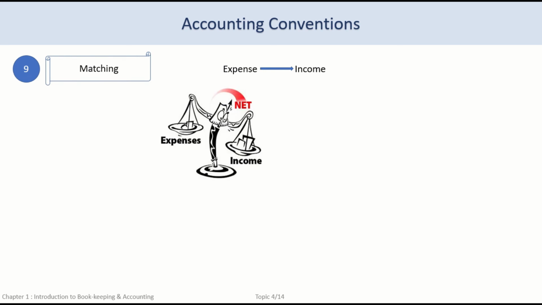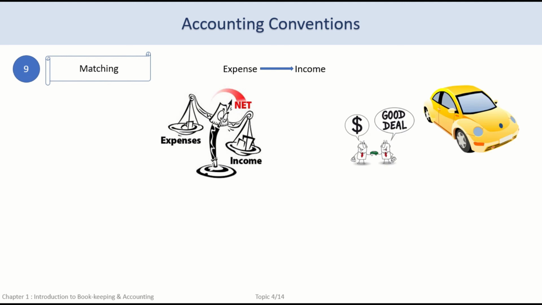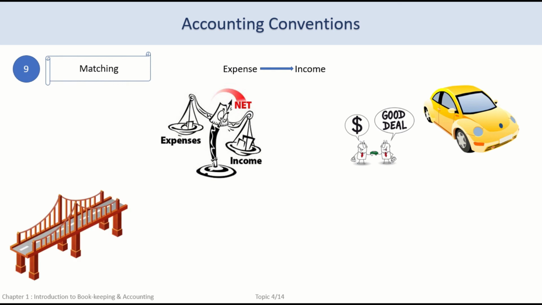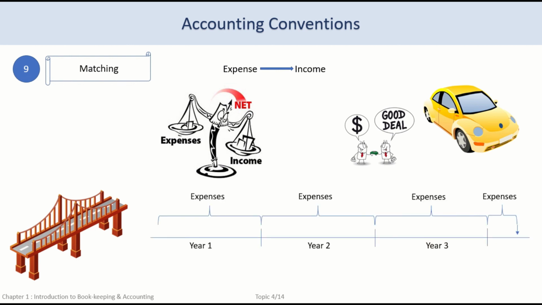For example, if a car dealer sells cars and pays commission to the car salesman for each sale, for the total revenue earned by the dealer in an accounting period from the sale of cars, the related commission paid to the salesman should also be recorded as a cost in the same accounting period. Another example for the same is the bridge construction example of the revenue recognition principle, where all related expenses should be recorded for the revenue to be recognized, as the revenue is directly related to the proportion of work completed and cost incurred.